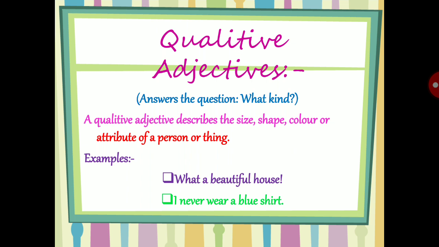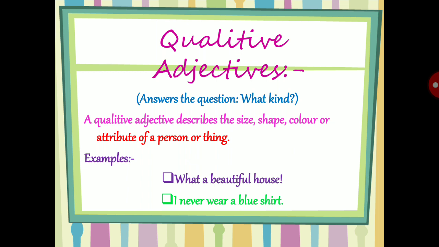A qualitative adjective describes the size, shape, color, or attribute of a person or thing. Means it always describes the size, shape, color, or attribute of a person or a thing. Person or thing is a noun, and an adjective describes a noun. So a qualitative adjective describes a noun's size, shape, color, or attribute.